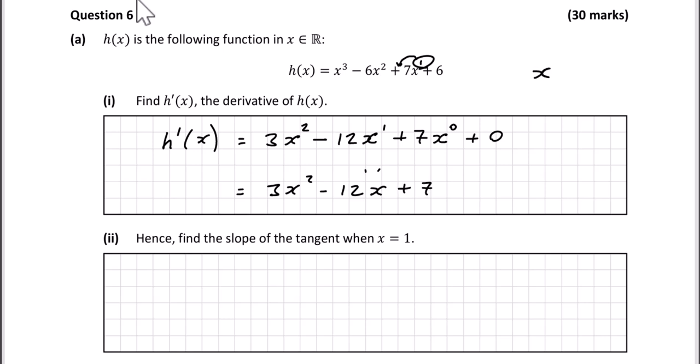X to the power of 0. Anything to the power of 0 is just 1. So 1 times 7 is 7. So this is our answer here: 3x squared minus 12x plus 7.